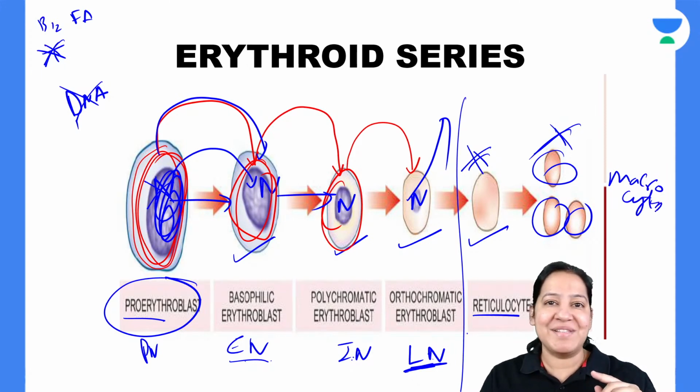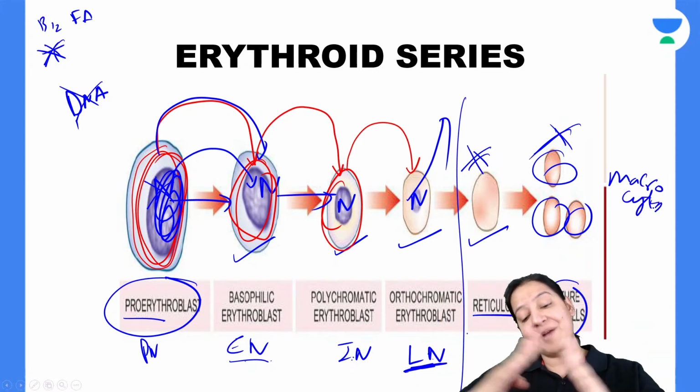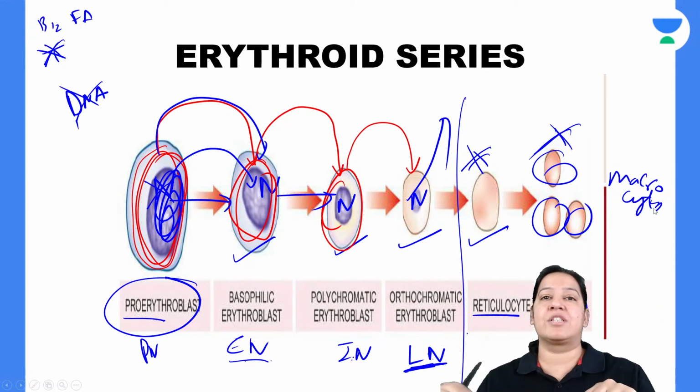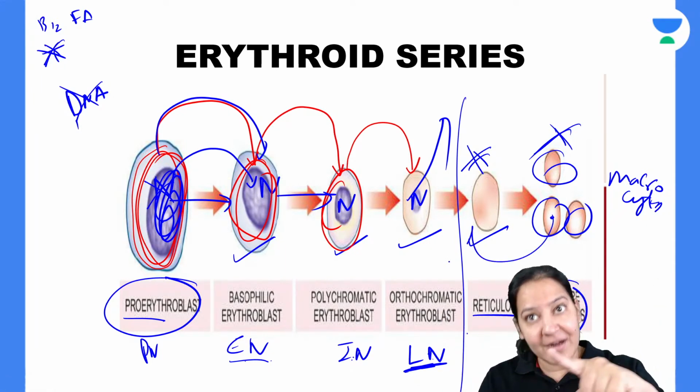They don't have a problem in the cytoplasm. The cytoplasm is too much, so they are big in size, but the nucleus is defective. They don't have a nucleus, but their precursor nucleus is defective.